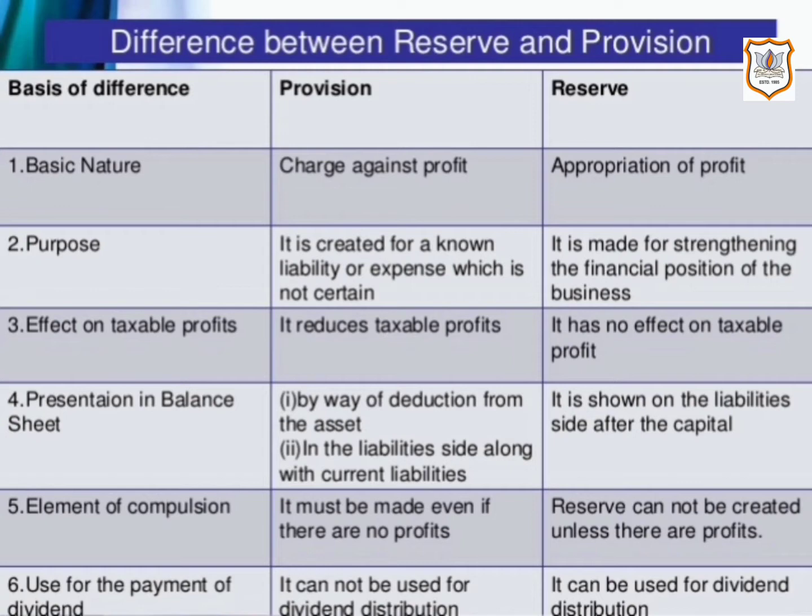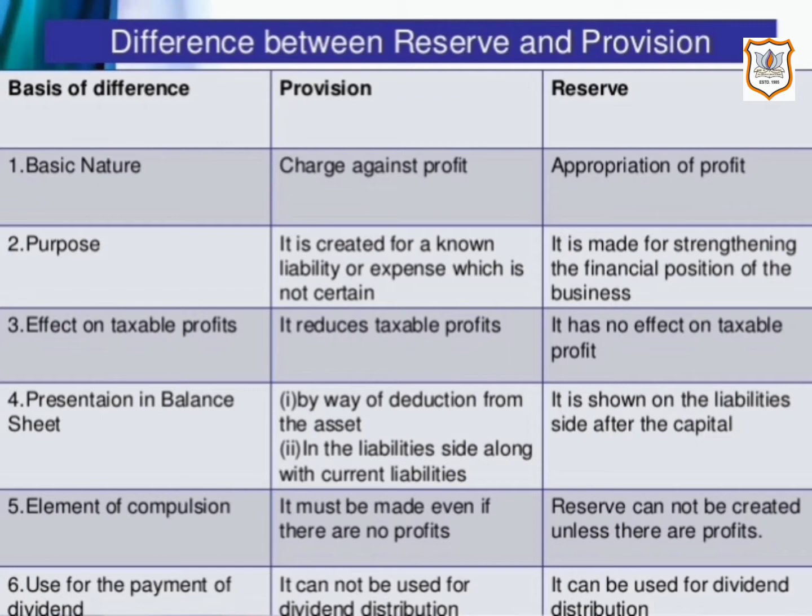Then the second point of difference is purpose. Provision is made to meet a known liability or contingency if the amount is not determined. And reserve is created to strengthen the financial position and to meet unforeseen liabilities or losses.